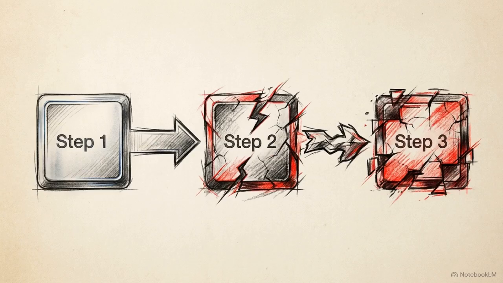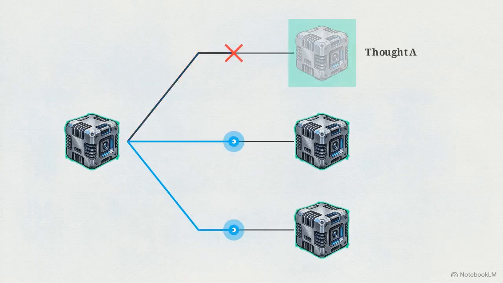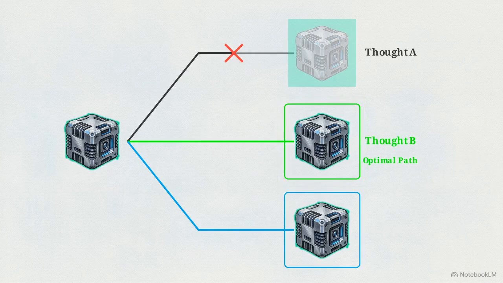Linear chain of thought has a distinct vulnerability. If the model hallucinates a single step early in the process, the entire downstream sequence is corrupted. This branching diagram illustrates the tree of thoughts framework. Instead of a single chain, it allows the model to explore multiple parallel reasoning candidates simultaneously.